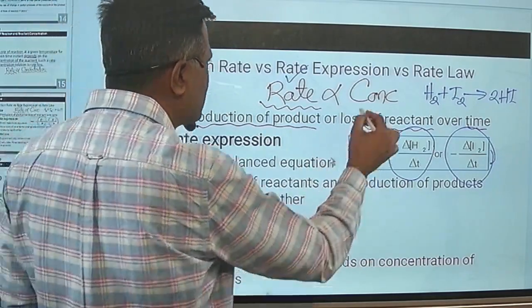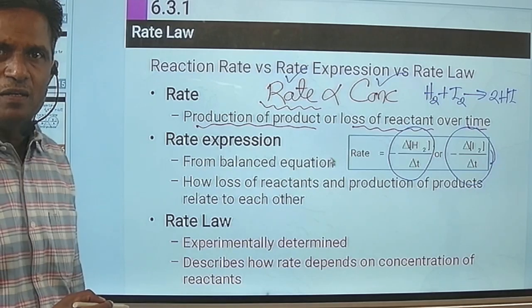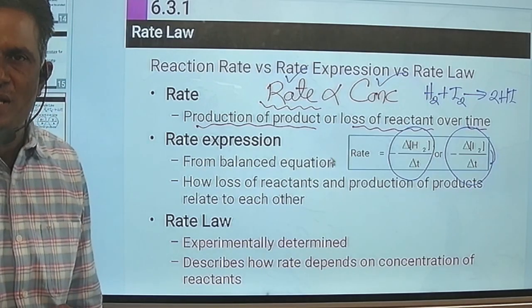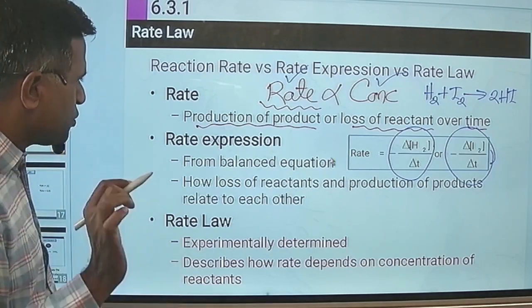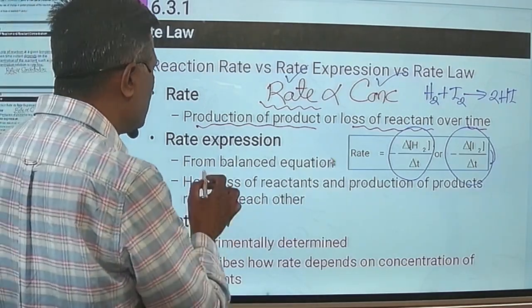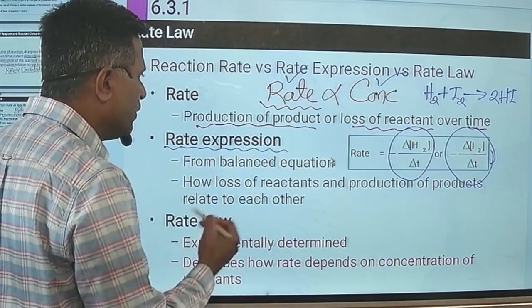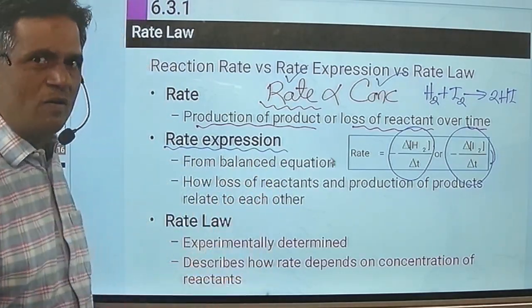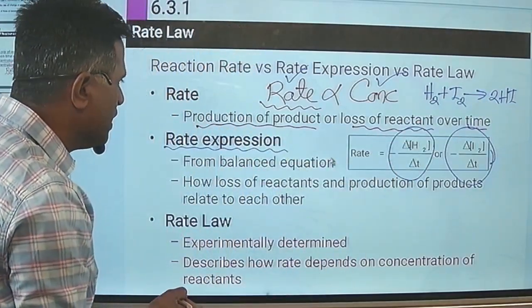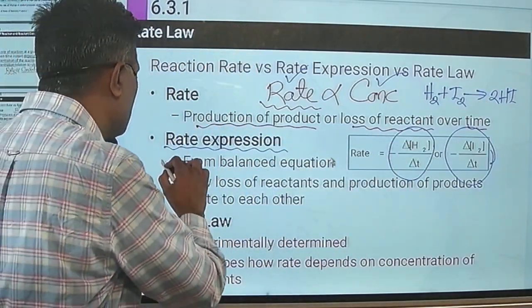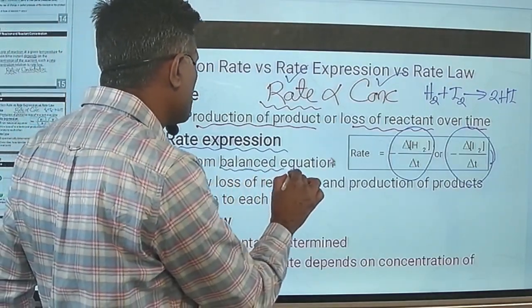Now on the right hand side, you have the concentrations of reactants. So what are these concentrations of reactants? Those on whose concentration only the rate of reaction depends. So that is the rate expression. Whenever you have to apply the rate law for any chemical reaction like H2 plus I2 gives twice HI, first of all, what are the important conditions? The first condition is that your reaction should be balanced.